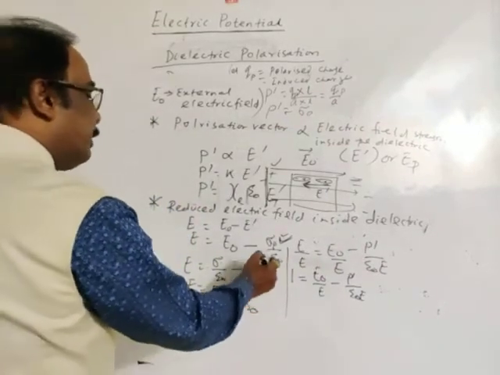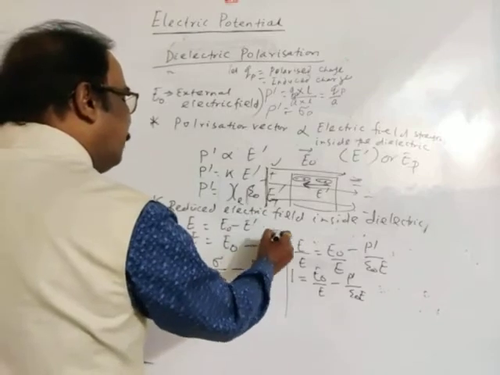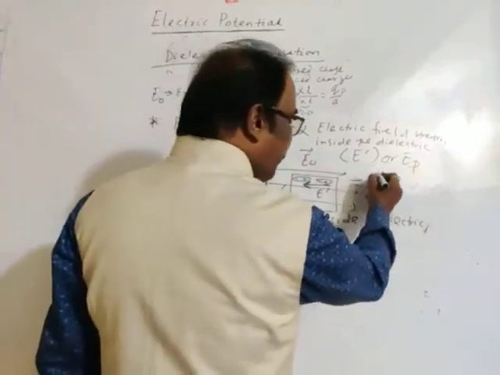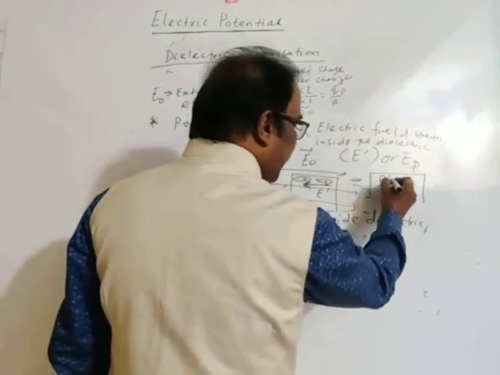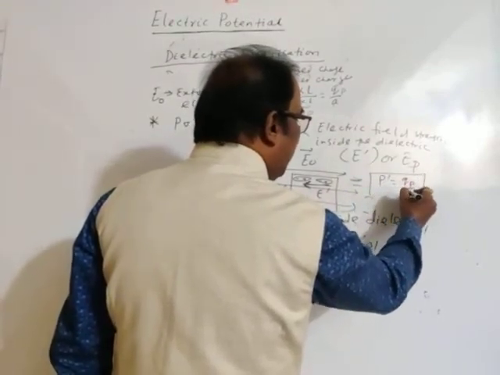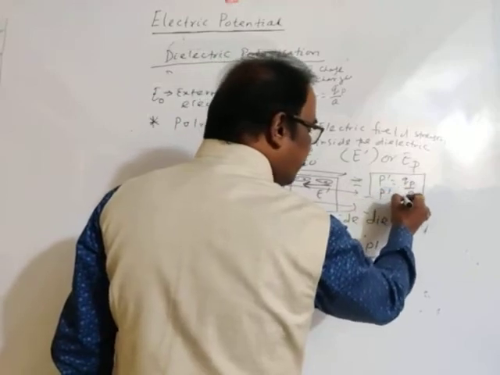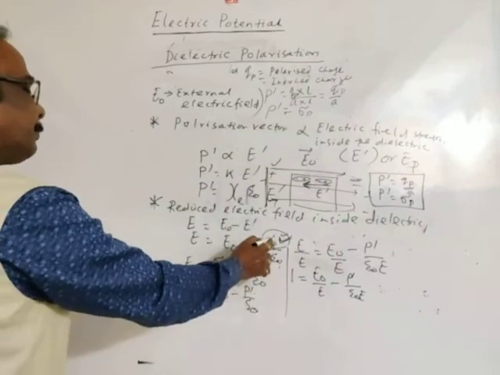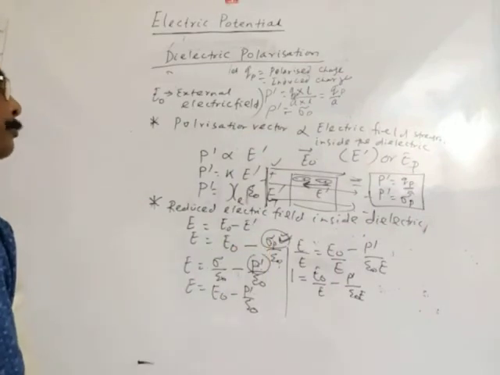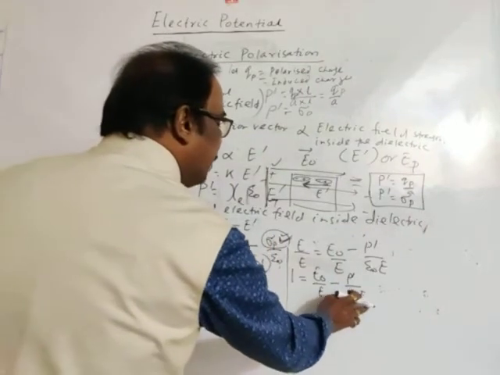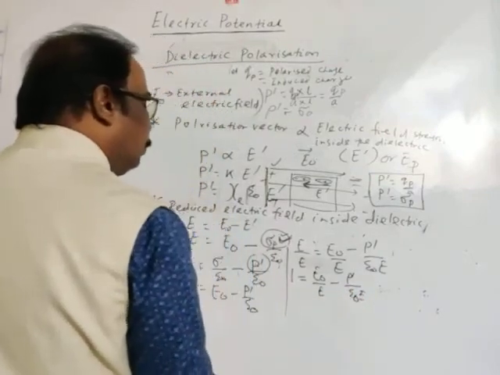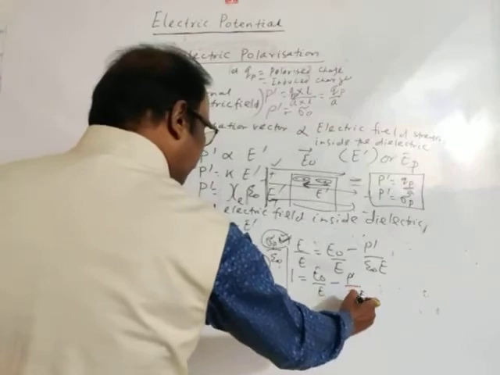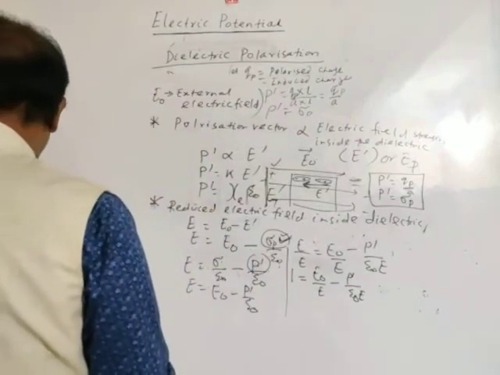See this relation, if you are confused about how sigma P is written as P dash, previously we have drawn that P dash is QP by area. So P dash is equal to sigma P. We have done it before. So in place of sigma P, we are writing P dash. Then this is epsilon naught into E. Right.